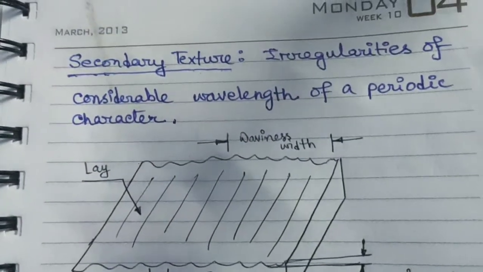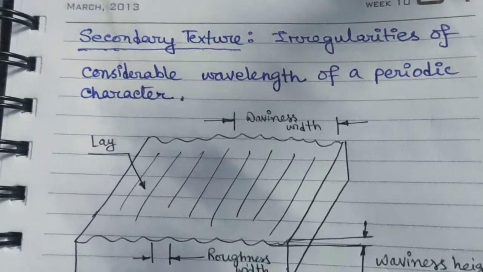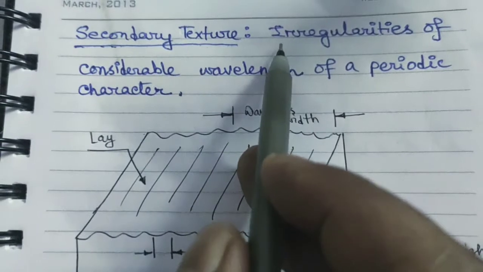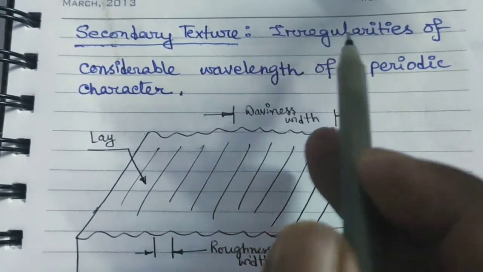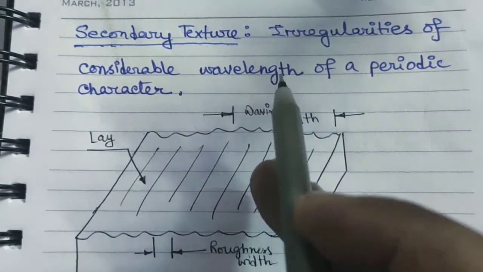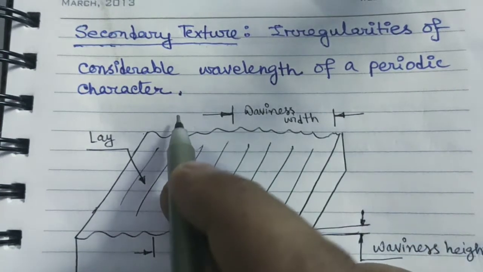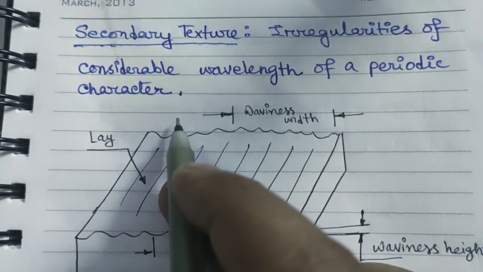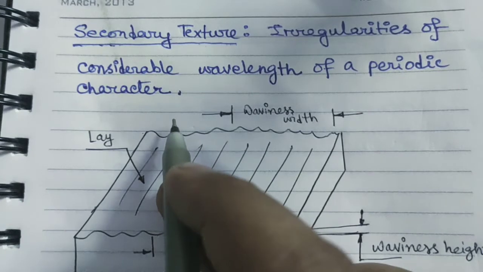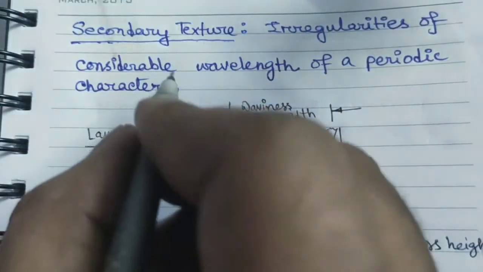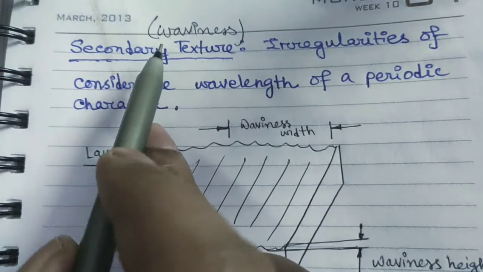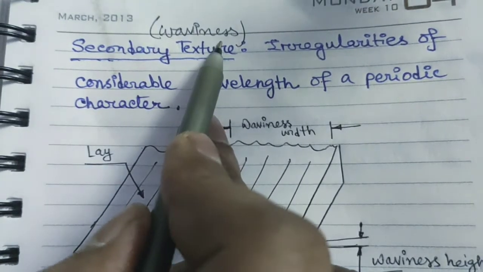Now coming to the next part, which is the secondary texture. Secondary texture is the irregularities of considerable wavelength of a periodic character. Secondary texture is also defined as waviness.